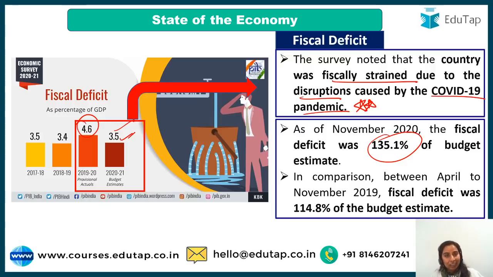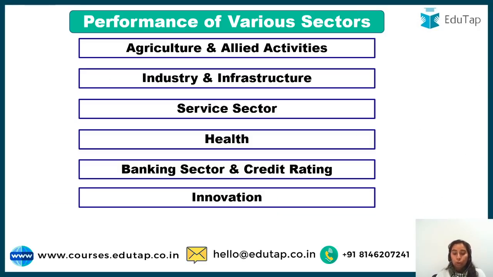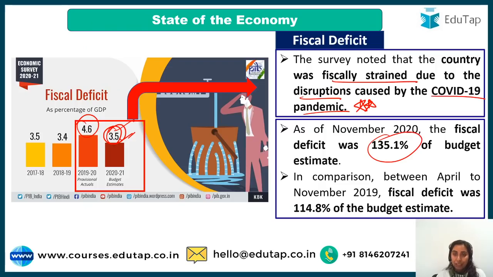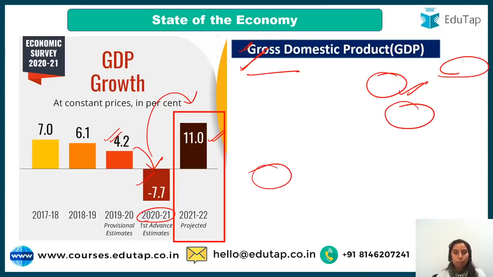So it has increased, right? So if we come here, as a percentage of the GDP, it is 3.5% of the GDP. Fiscal deficit, right guys? So after covering your fiscal deficit, let me just take you back quickly.